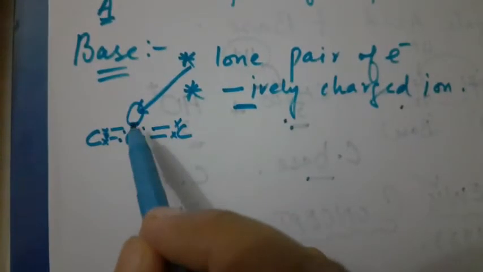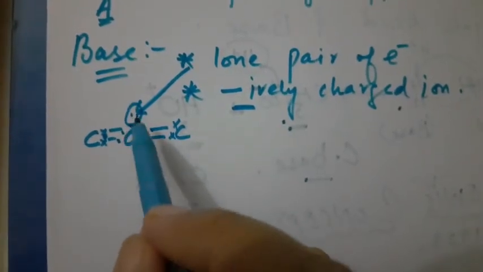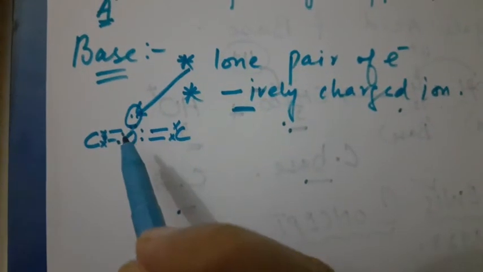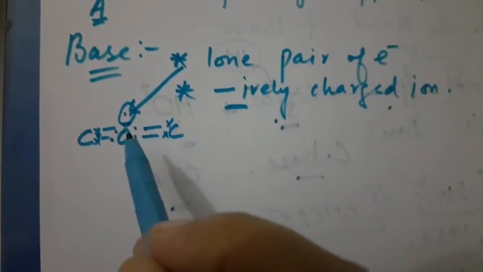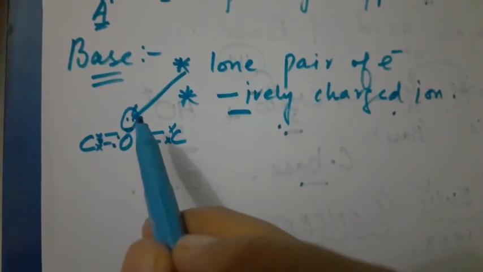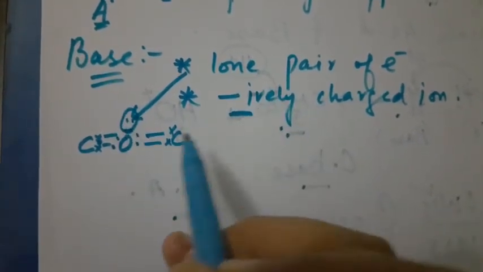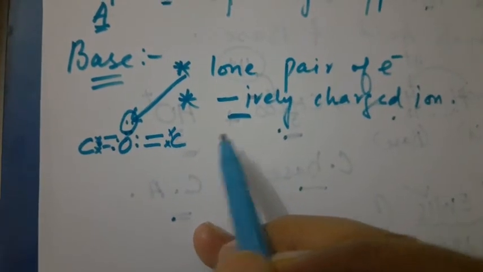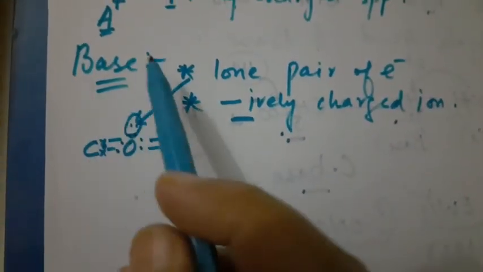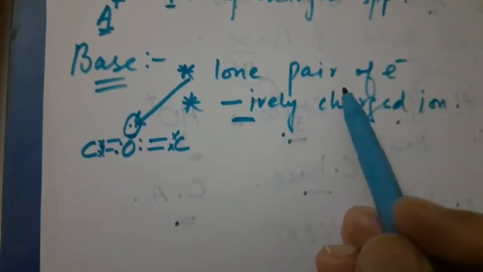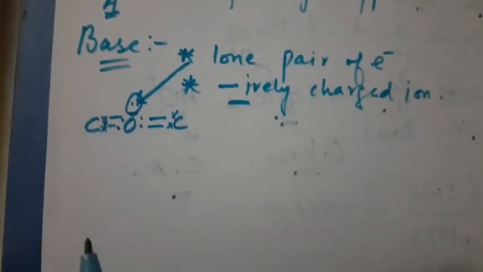Carbon forms bonding with this, and on the other hand here carbon will form bond. So these two are bond pairs, and here the two electrons which are left, and they do not take part in the bonding, so we call it what? Lone pair. Understand? So this lone pair will be donated to an acid. So according to Lewis concept, Lewis bases are those compounds which contain lone pair of electrons, and they are negatively charged ion. Now we have an example.